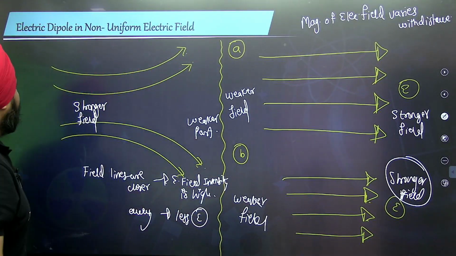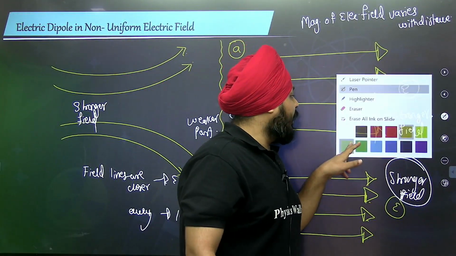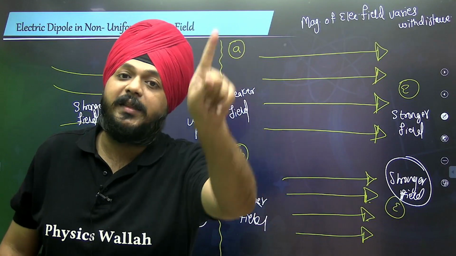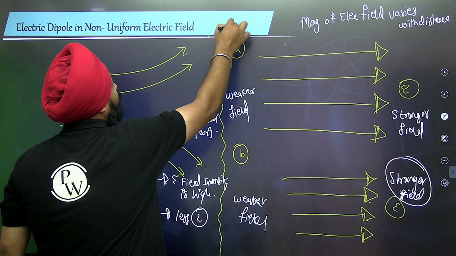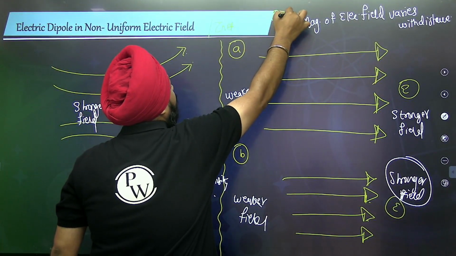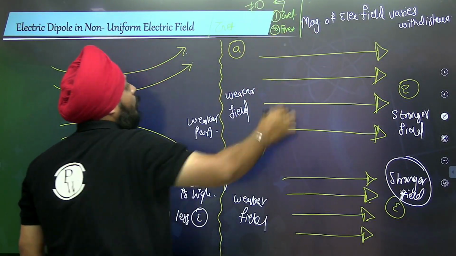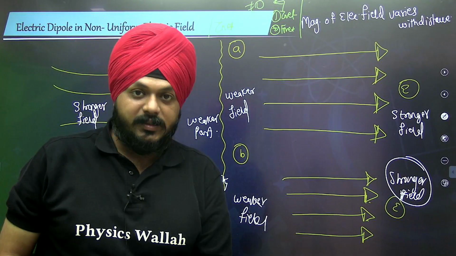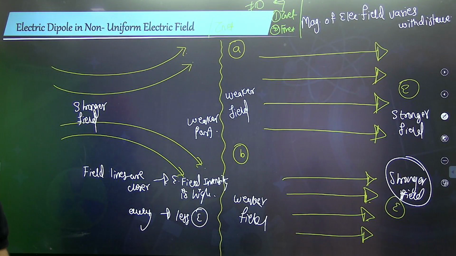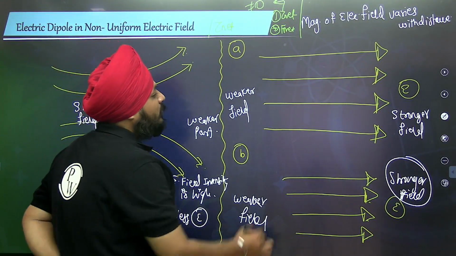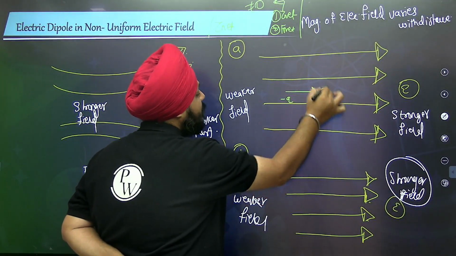Now again, when a dipole is placed, everything depends on net force and net torque. In this case, both are non-zero. Both are not zero. Why? Suppose the dipole is placed this way, this is a negative charge and this is a positive charge.